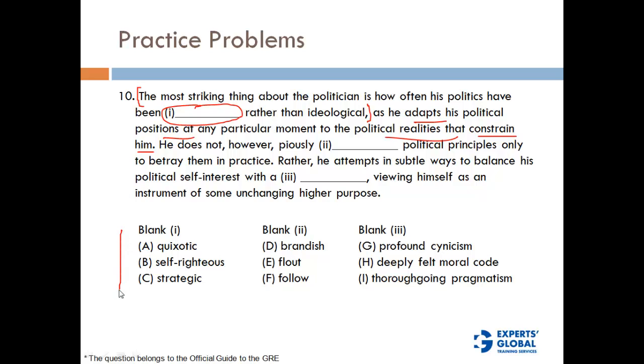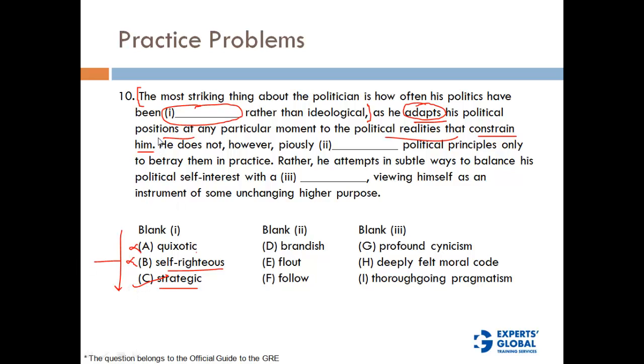So which of these blanks will go here? Quixotic, is there anything? Quixotic means something that is idealistic but stupid. So quixotic does not go in this context. Self-righteous, are we saying that he's selfish or he's trying to give more importance to himself? No, this also doesn't go in the context. Strategic. Now a clue here is that adapt. So if he's adapting to political realities, that means he's seeing the overall picture and trying to understand where he fits in and all that. So in that way, his politics is more strategic than ideological. So the correct answer here would be strategic, right?